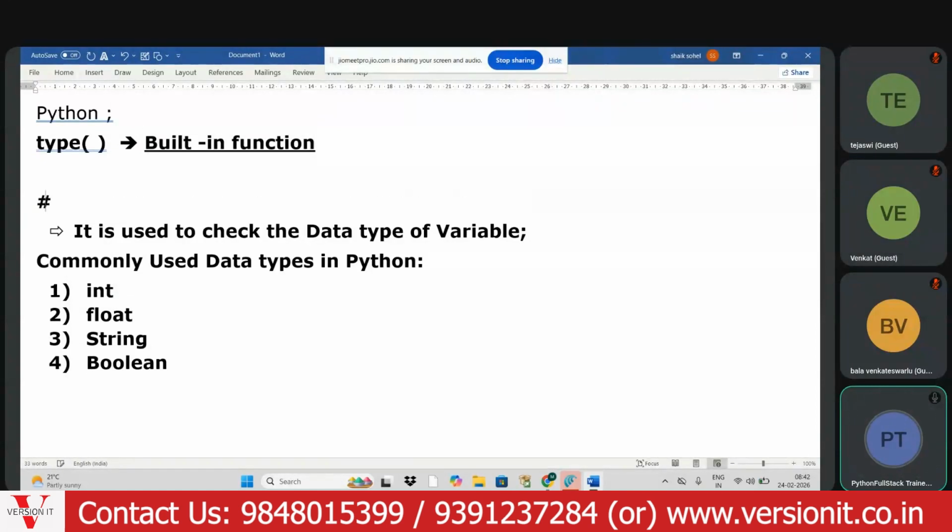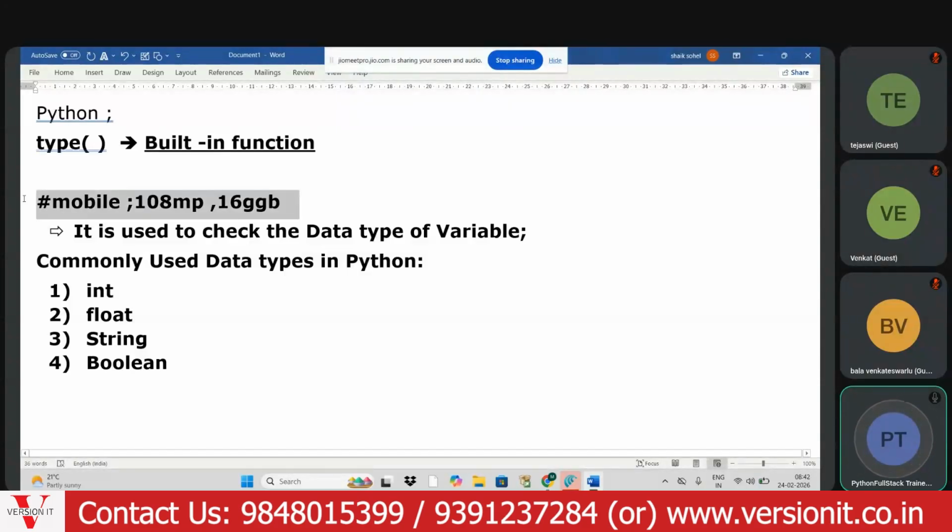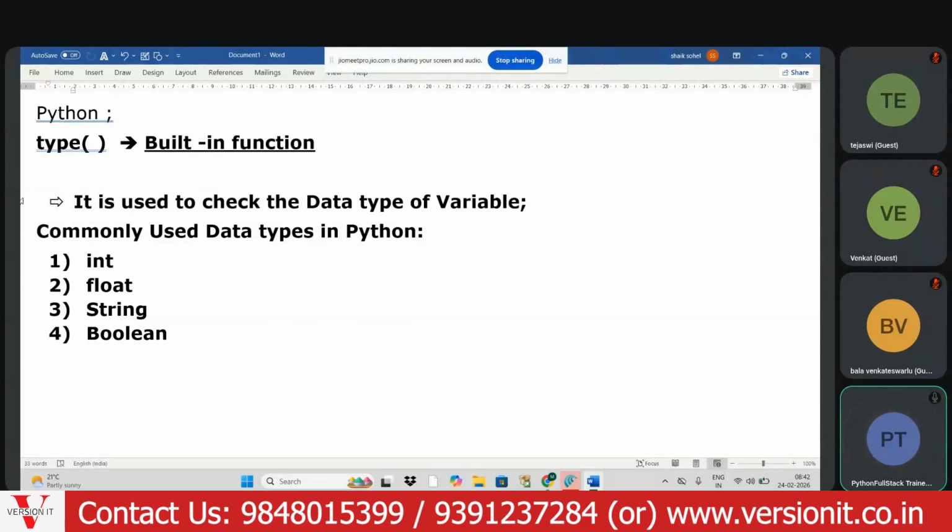If we talk about a mobile, in the mobile we have built-in features like 108 megapixels, 16 GB RAM, and so on. These are all predefined, so we need not install them or purchase them from outside. Like that, here also in Python we have some built-in functions, which are predefined and used to check the data type of a given variable. Note this point down.